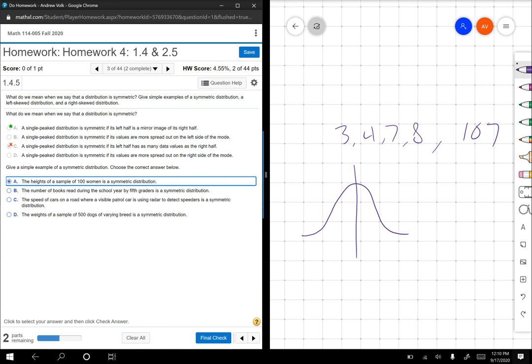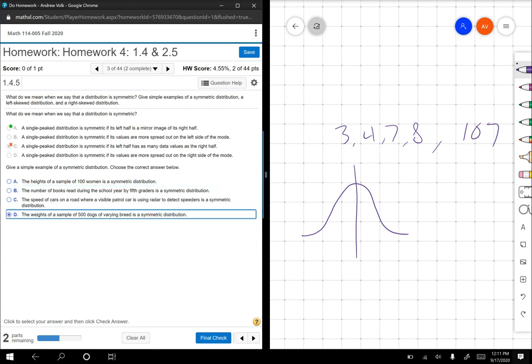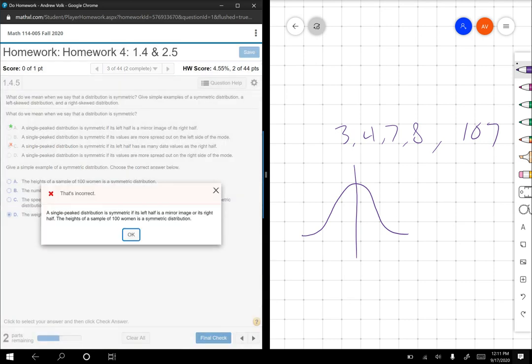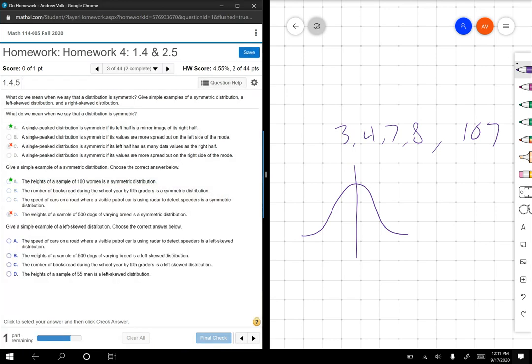But my thinking with the 100 women is that there's going to be more women below the mean, more extra short women than there are extra tall women. So I don't think that's going to be symmetric. But let's find out. Oh no! See, this is very difficult, as I just got two of them wrong.